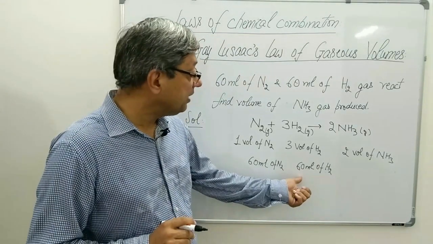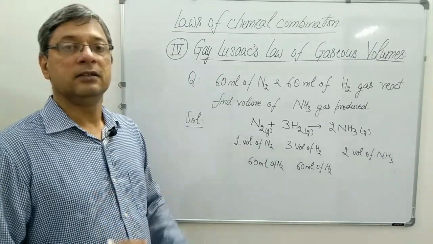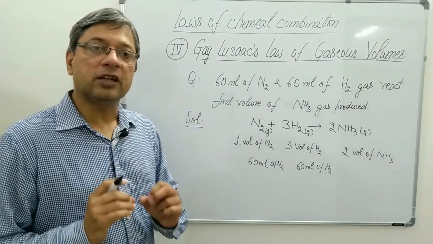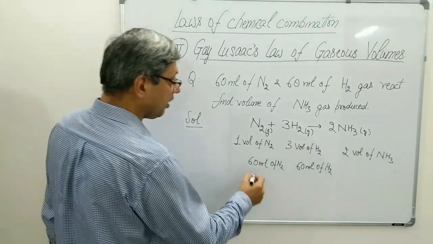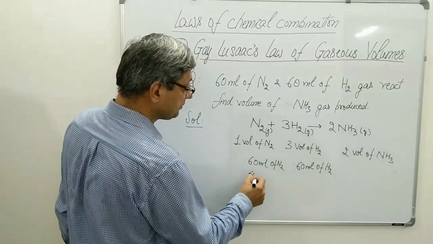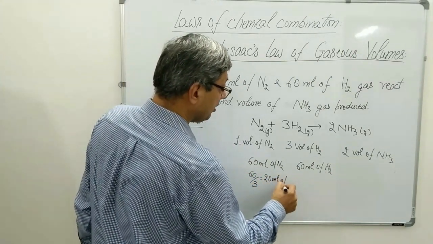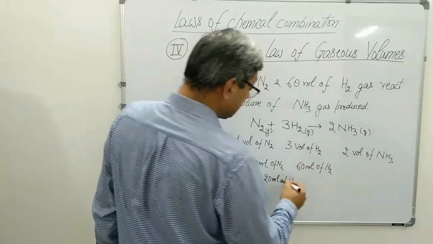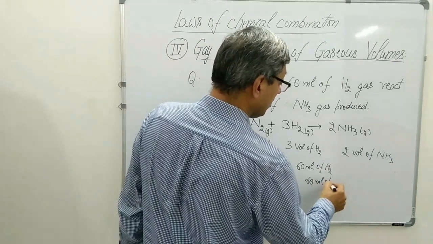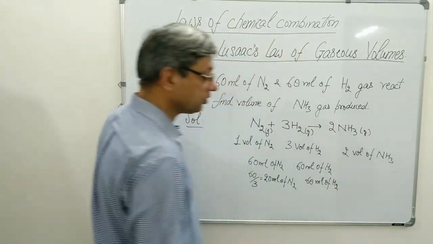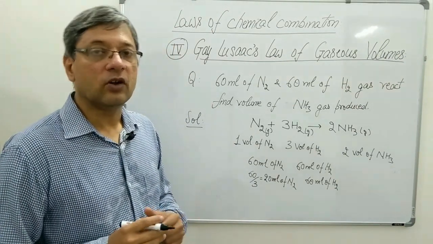Means if hydrogen is 60 ml, the nitrogen required will be how much? 60 divided by 3 is equal to 20 ml. And 20 ml of nitrogen will react with 60 ml of hydrogen to form 2 volumes of ammonia.